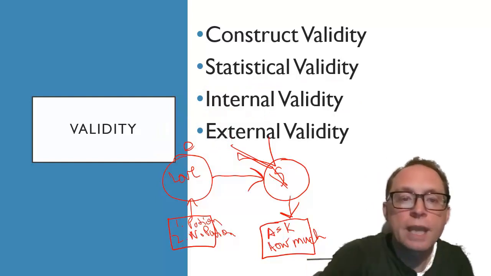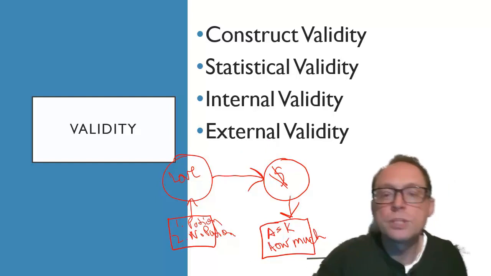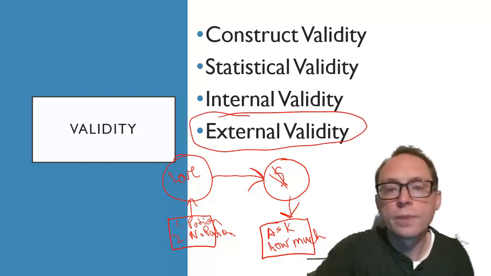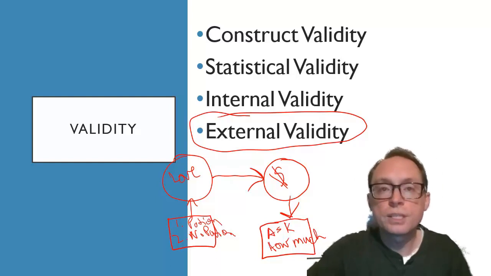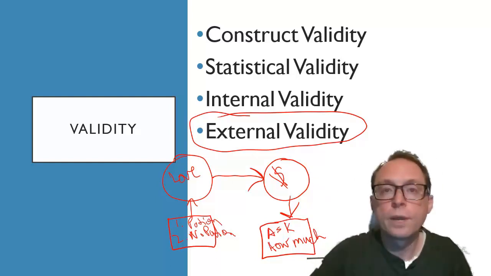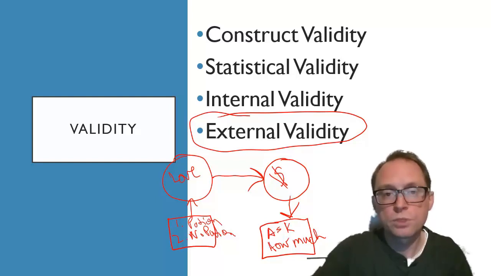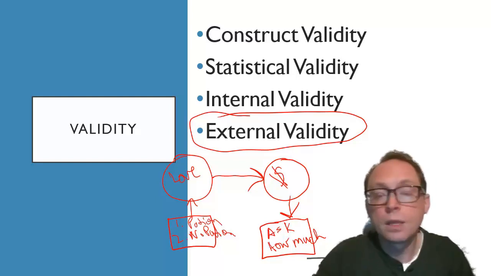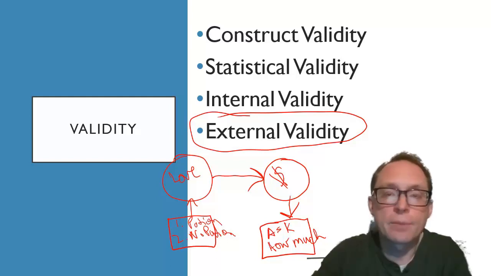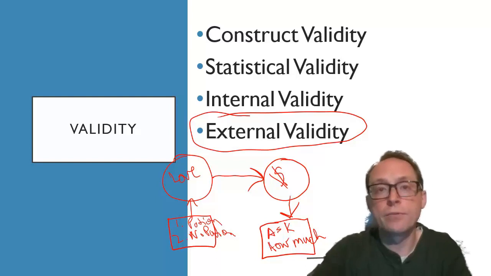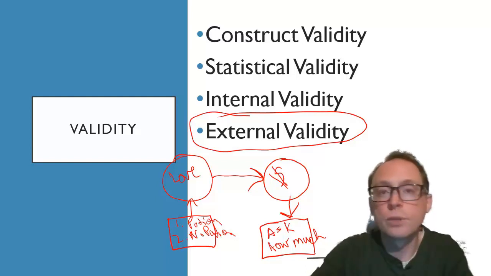External validity means external to the study. That means, do the conclusions in this study apply to the real world, right? If I run this study in my lab, am I going to get the same conclusions outside of the lab in real life? So would people being in love actually cause a change in money, or is that really something that only happened because of the way I did things inside of my study? So external validity means, do the conclusions apply outside of the study's framework, right? Does the love really affect spending the money outside of a study environment in real life?